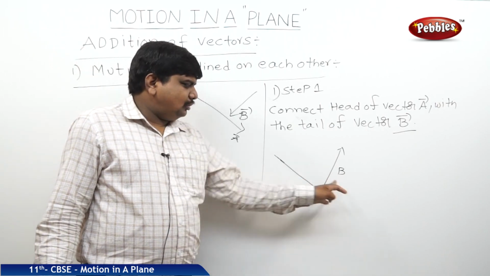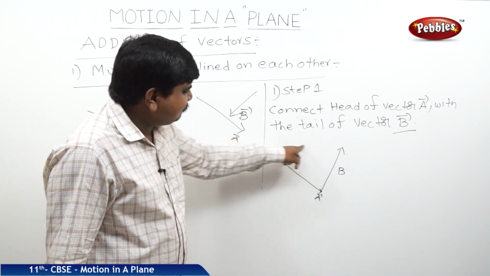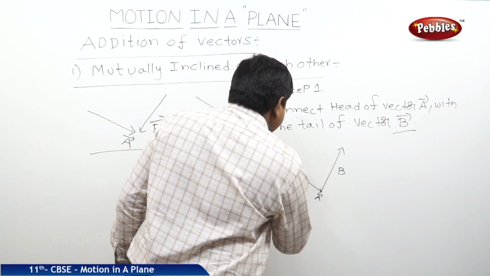Now these two are occupying a shape, but this gap is left blank. Now we should connect these two blank ends with a line.